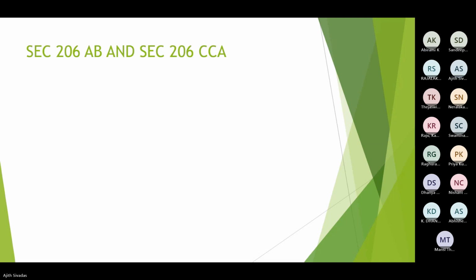Which person? Specified person. Then if you are deducting TDS from those specified persons, or collecting TCS from those specified persons, the basic rate mentioned in the respective sections would not be applicable. Rather, double the rate of normal TDS or 5%, whichever is higher, shall be applicable. Hope I am clear.